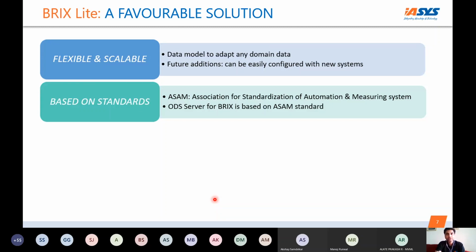Standards like MDF and ATFX come from this organization. We have been an integral part of it; very few companies in India are part of this organization, and we have been one. In fact, Mr. Puran Parekh, the CEO and MD of ISS, has served as a board of director for 4 years in ASAM.